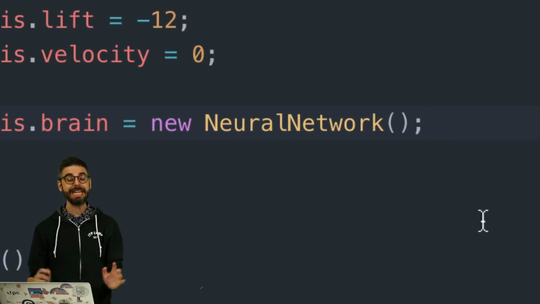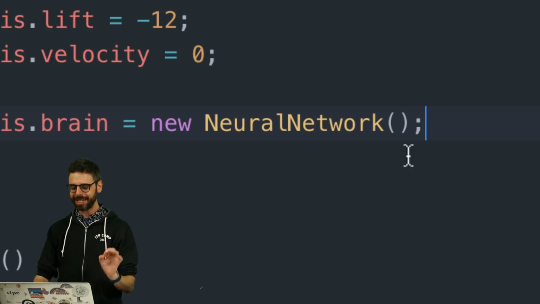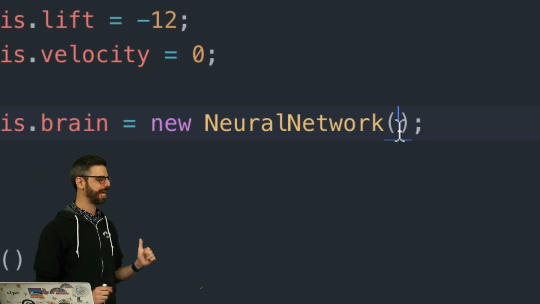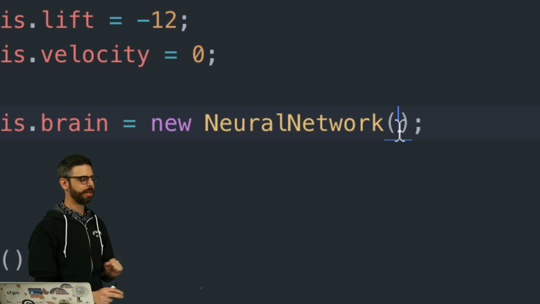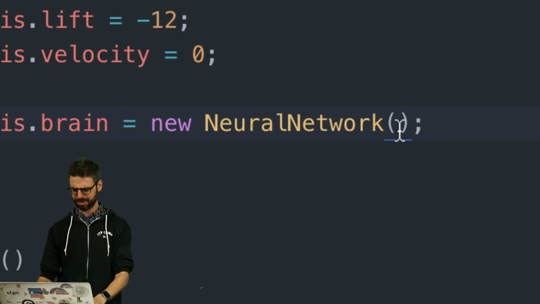Okay, so now here's the thing. If you watched any of my neural network tutorials, you might remember: what do I need to put in here? I need to say how many inputs, I need to say how many outputs, and I need to say how many hidden nodes.